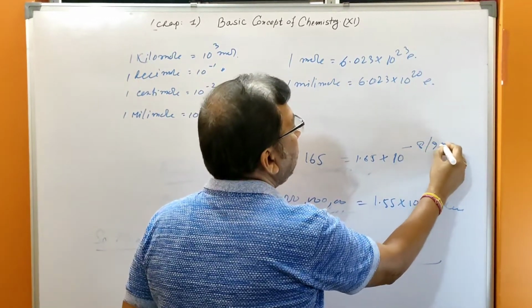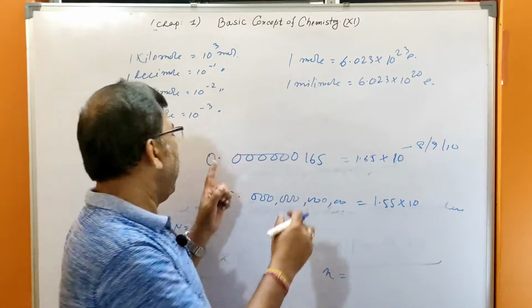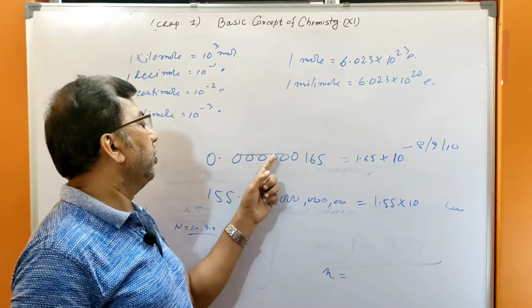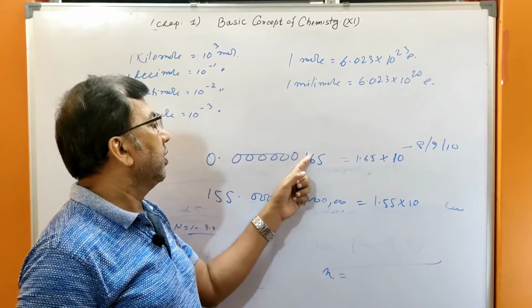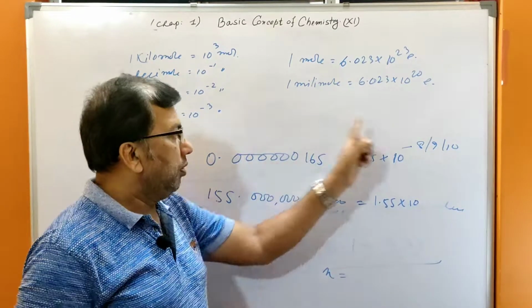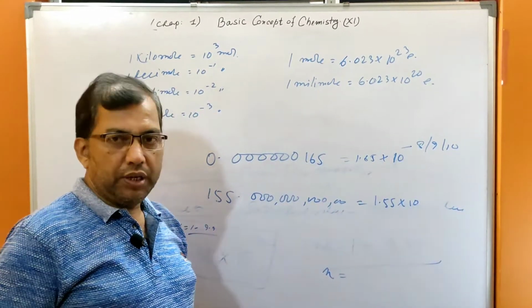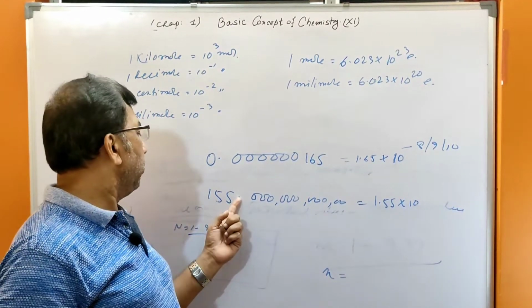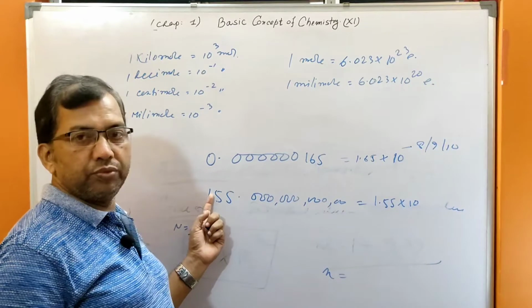Minus 8, minus 9, minus 10, whatever, the decimal point will shift, 1, 2, 3, 4, 5, 6, 7, so minus 7. And out here, this point will shift.